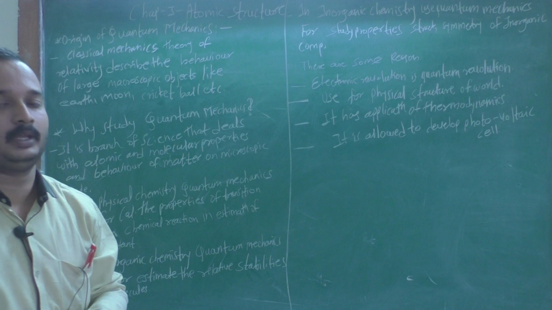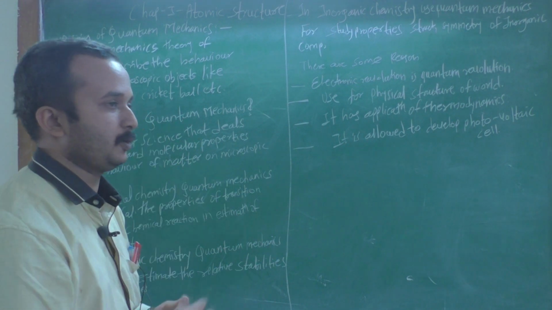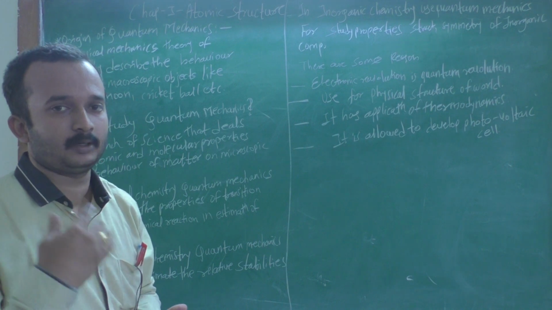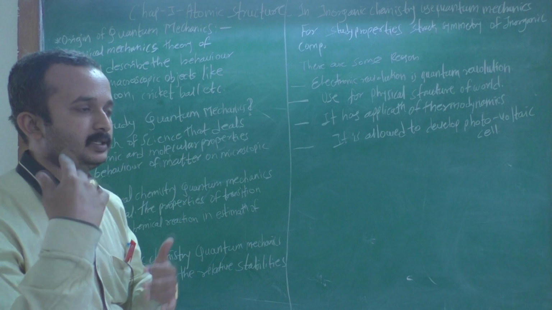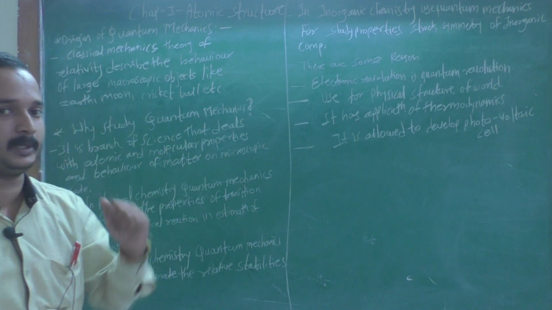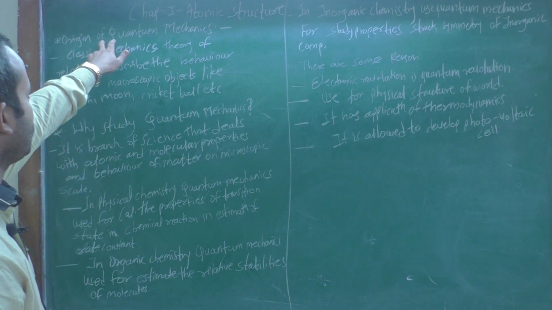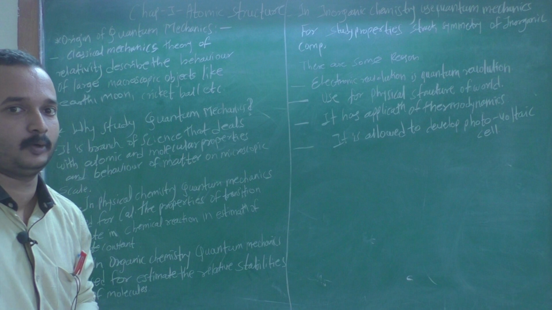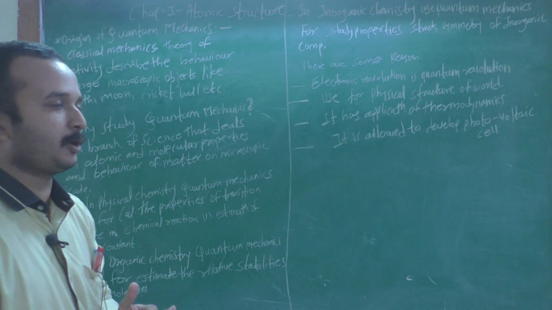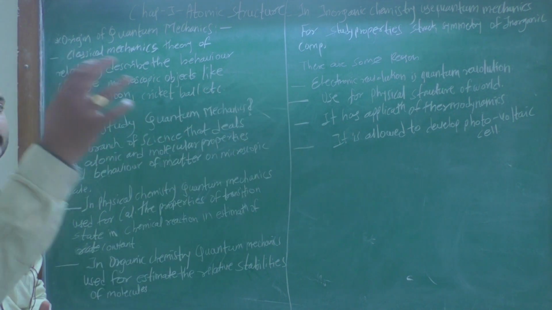In this lecture we have to discuss the atomic structure, different types of atomic structure like carbon, hydrogen, chlorine, bromine. These are the atoms, and we have to discuss that atomic structure in this chapter. The first point is the origin of quantum mechanics. What is quantum mechanics? What is the role of quantum mechanics in chemistry?